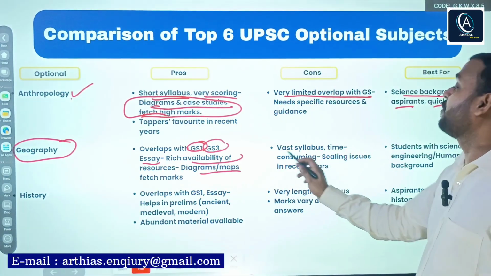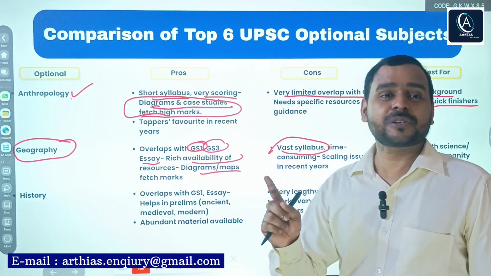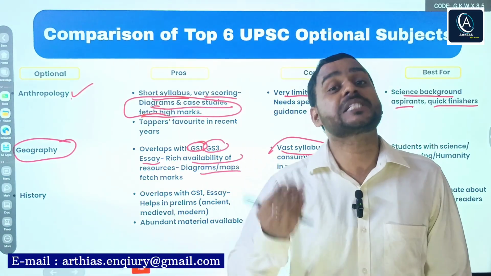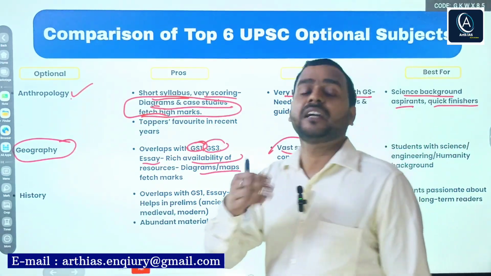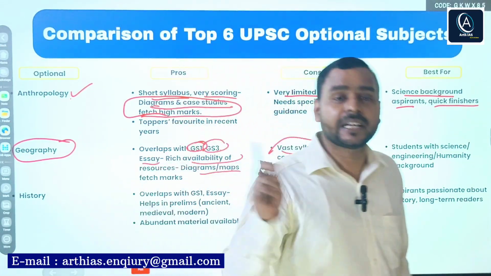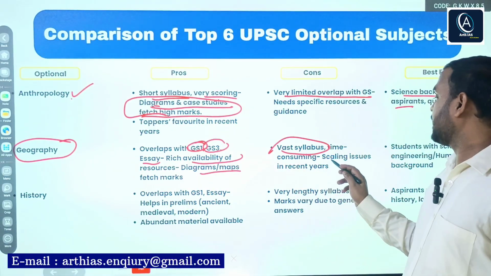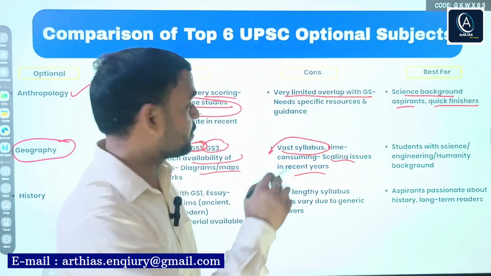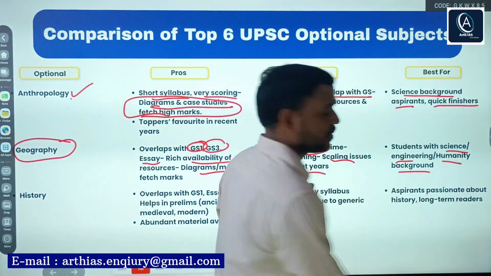Now, cons: a very vast syllabus. Political science, history, geography, these papers have a very vast syllabus. And mostly political science and geography demand analytical skill. There is also a scaling issue in recent years. Now, who should opt for this paper? Students with a science, engineering, or humanities background.